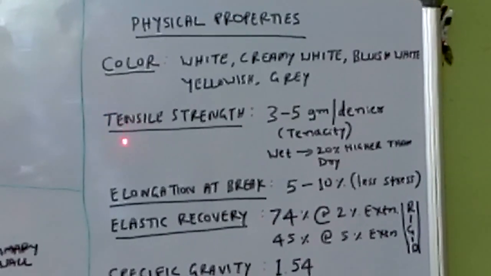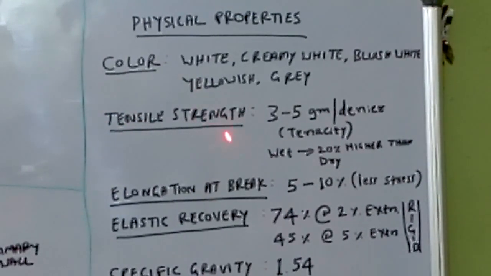Next considerable property is tensile strength, the strength of the fiber. Why is strength considered as a property? Because the garments and clothing we wear should have strength, should have durability, should resist tear and wear, and should resist other stress and strains.